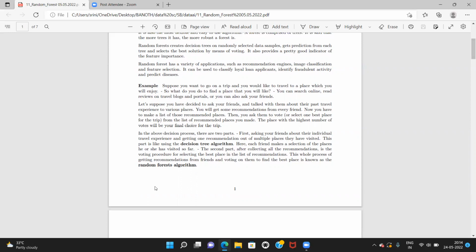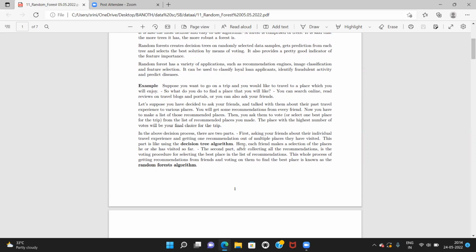For this type of decision, we use random forest. In the above decision process, there are two parts. First, asking your friends about their individual travel experience and getting one recommendation out of the multiple places they have visited. This part is like using the decision tree algorithm, right?